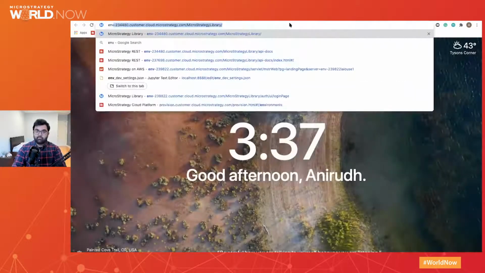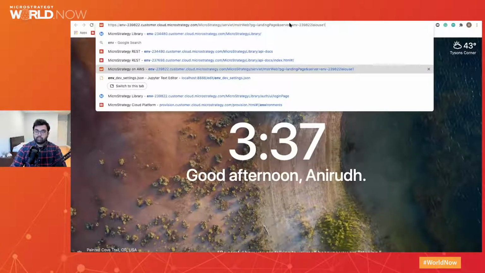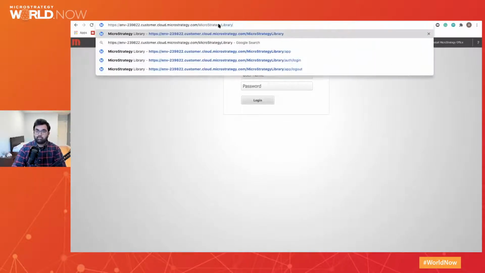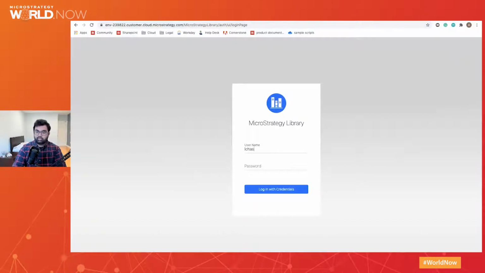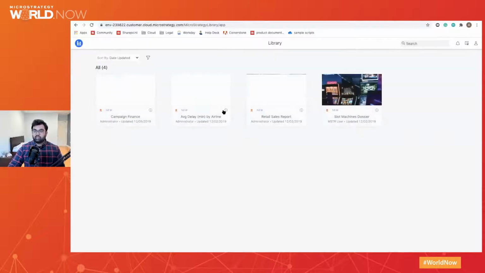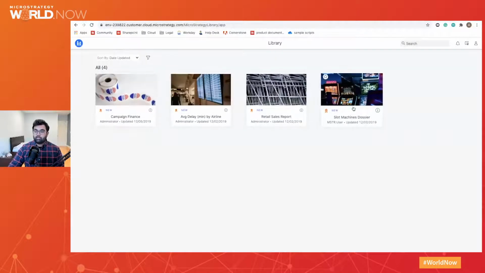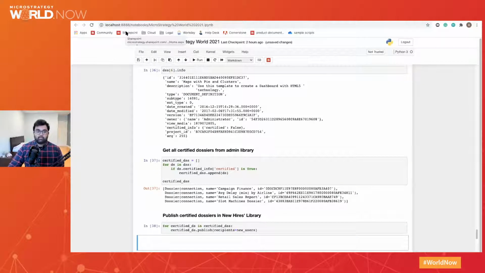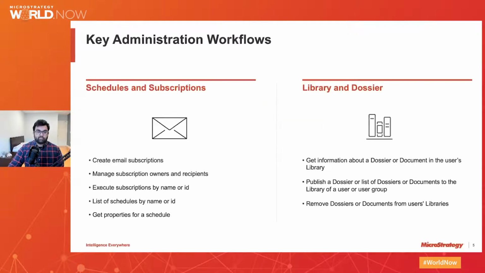If I go to the library of my server and log into Linda Chase account, we can see that now she has all 4 certified dossiers in her library. So that is a quick demo showing you the functionality of the 6 key administrative workflows that we've delivered in MicroStrategy 2021.